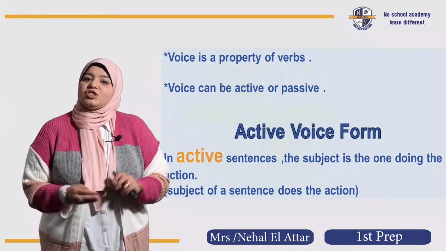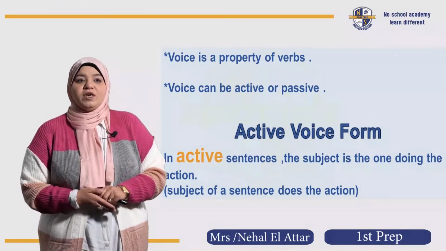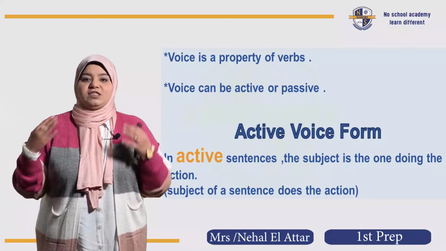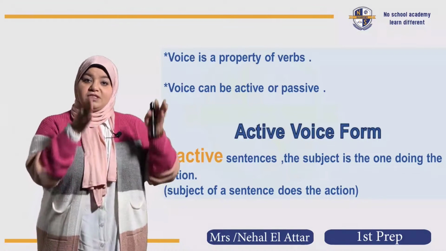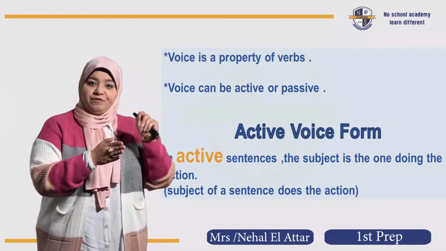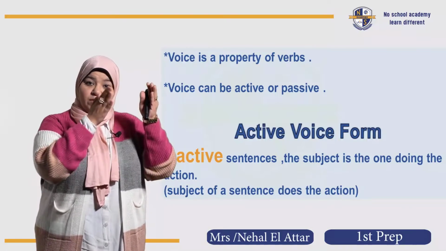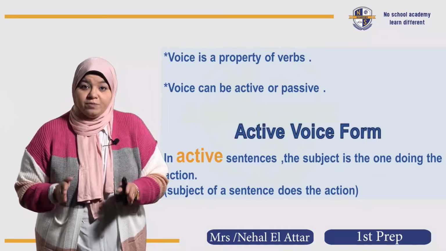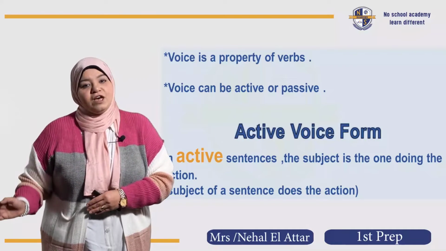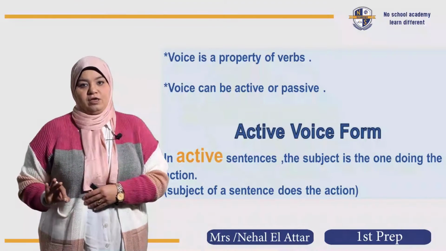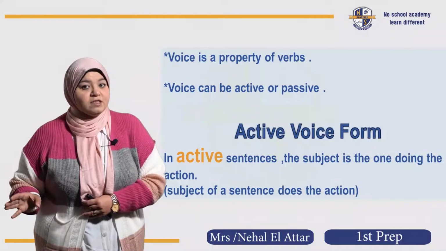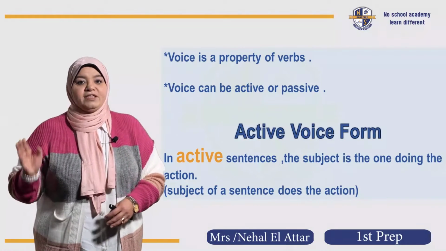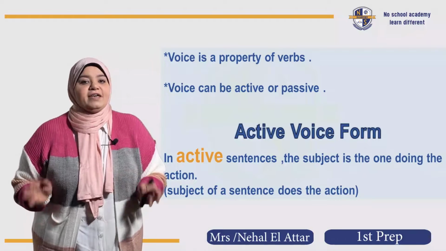So, in English, the sentence always starts with three main building blocks, as I imagine them. The subject, and we refer to it with the letter S, so it's gonna be the first building block, and then the verb, the second building block, and the object, the third building block. So, do we call this what? Yeah, we call this the active voice. The sentence here is in the active voice.